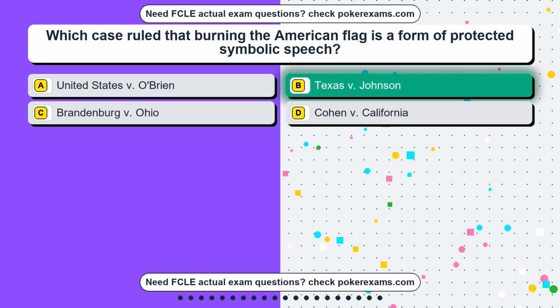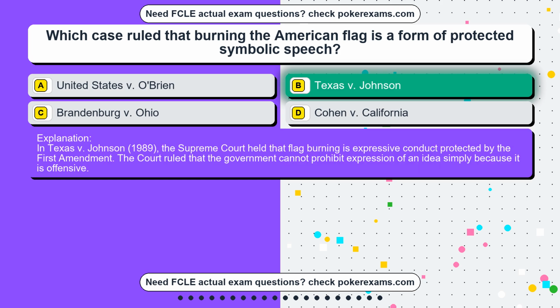Johnson. In Texas v. Johnson, 1989, the Supreme Court held that flag burning is expressive conduct protected by the First Amendment. The court ruled that the government cannot prohibit expression of an idea simply because it is offensive.